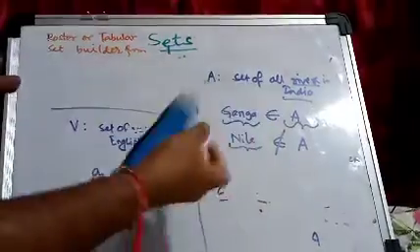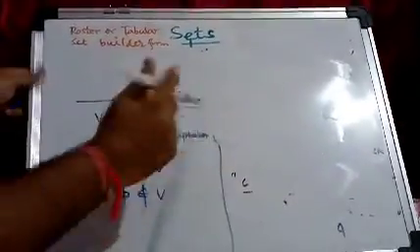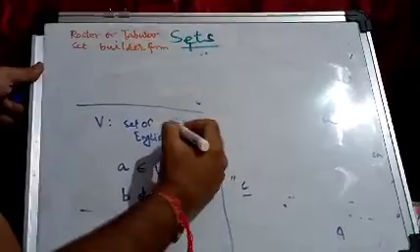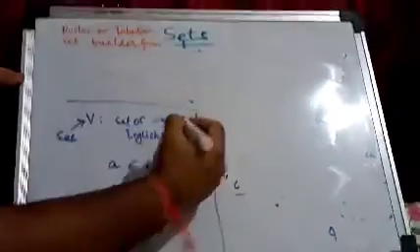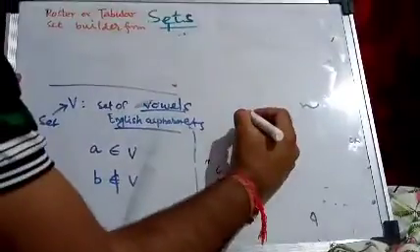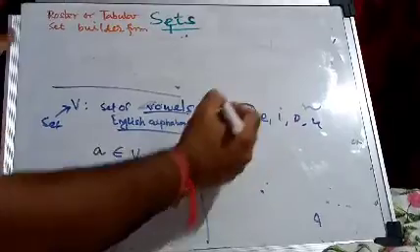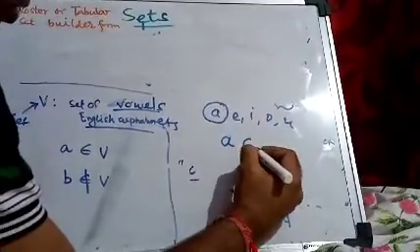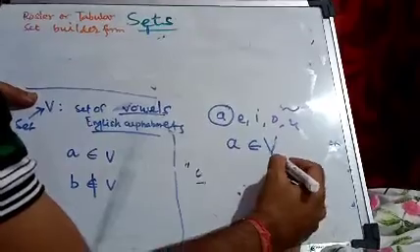Now suppose I write another set, the set of vowels. Suppose V is a set of vowels in the English alphabet. You know how many vowels there are: A, E, I, O, U. Now a is a vowel, so a is an element of V, and V is my set.